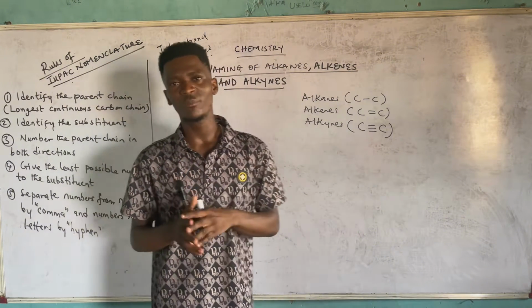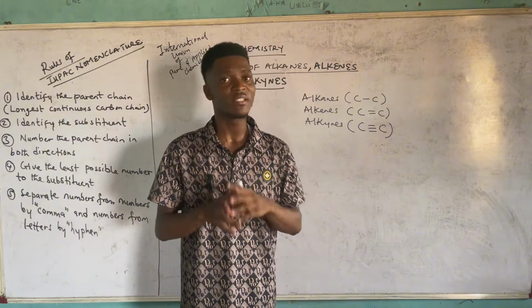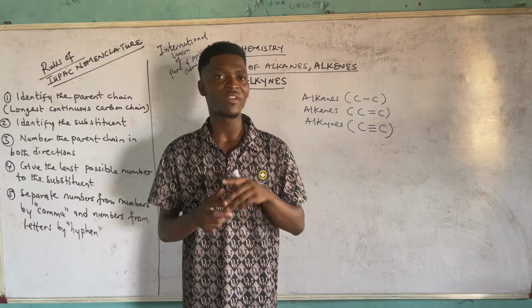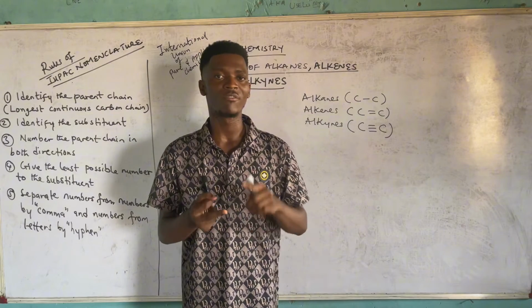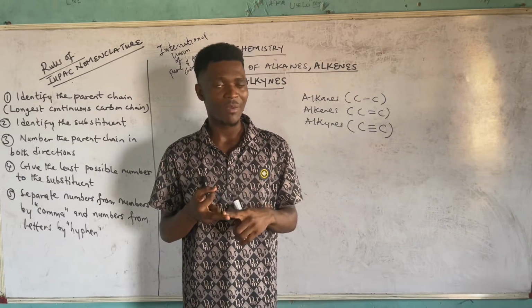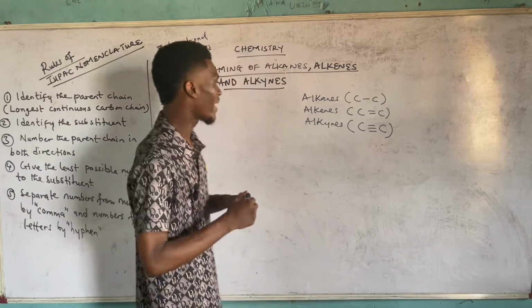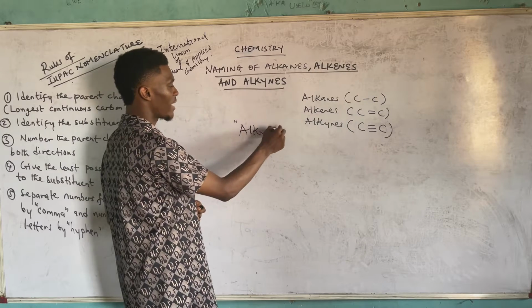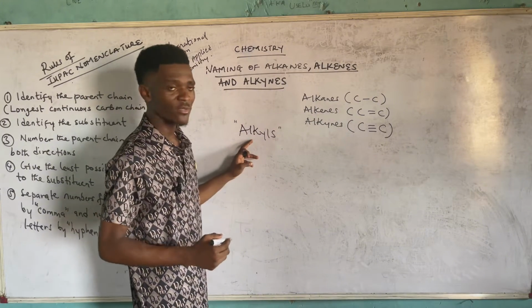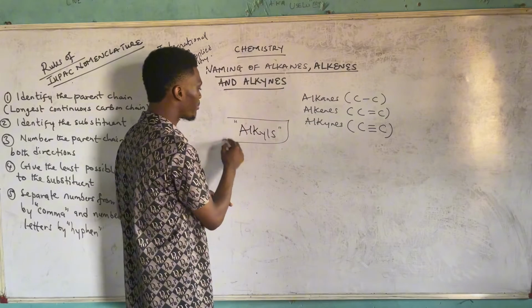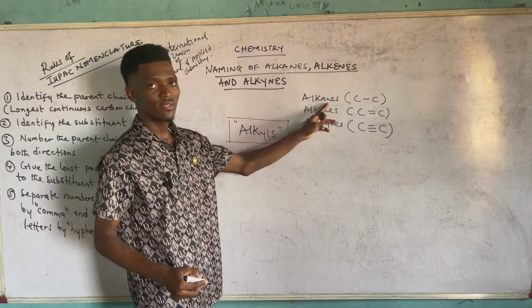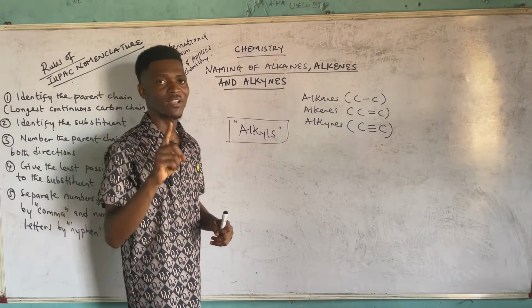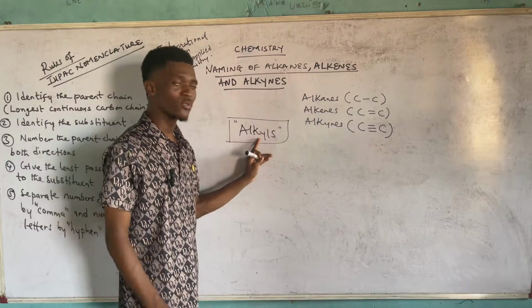Alright? Another very beautiful thing that you need to take cognizance of is in terms of your substituents. Now the substituents can come in the form of elements. It can come in the form of organic groups. By organic groups, I'm making reference to the alkyls. Most times, the alkyls function as substituents. When I say alkyls, I'm simply referring to a group that is formed from alkanes when alkanes lose one atom of hydrogen. So when one atom of hydrogen is lost from alkanes, it gives you what?